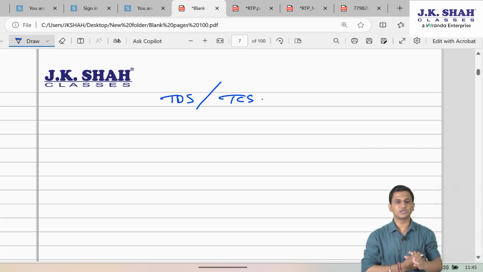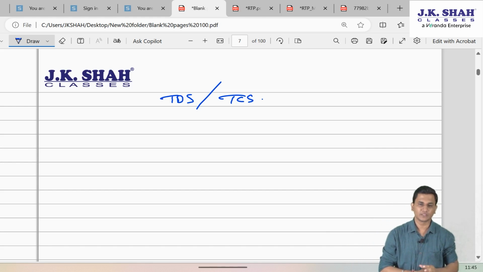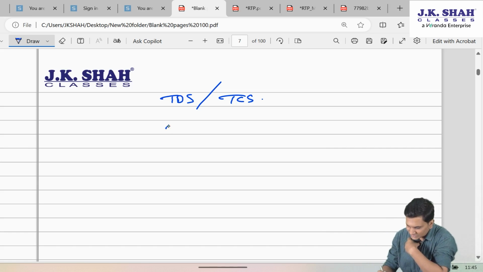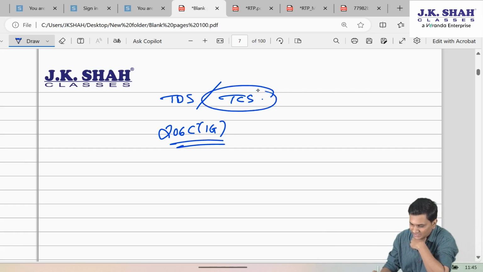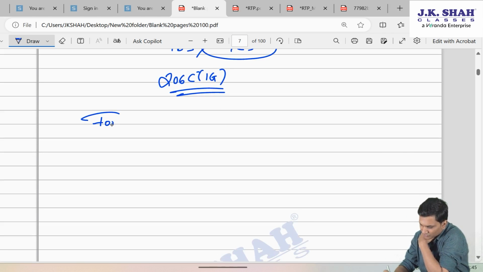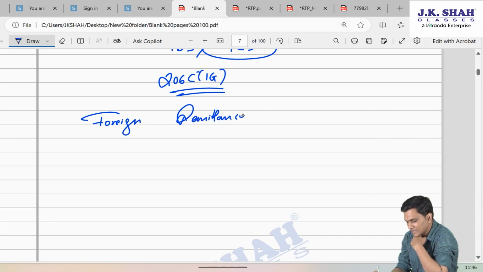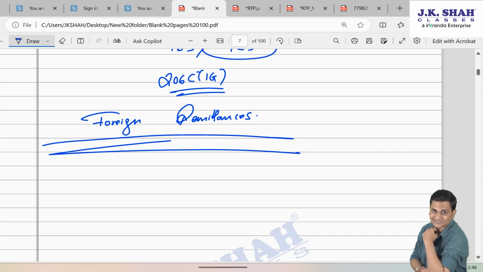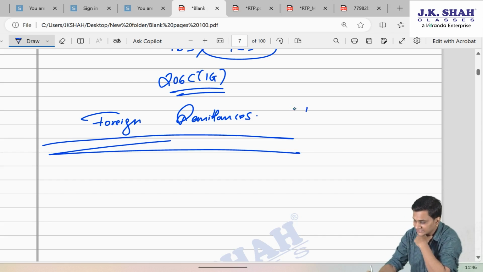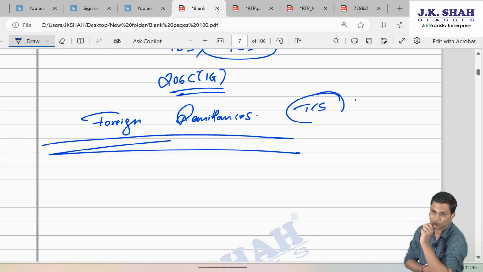They get to know about the incomes and expenses of people. So there was a section 206C subsection 1G which was introduced in TCS provisions, which brought TCS on foreign remittances. Even this section has undergone a very big change, section 206C subsection 1G, wherein the TCS rates on foreign remittances have got revised.